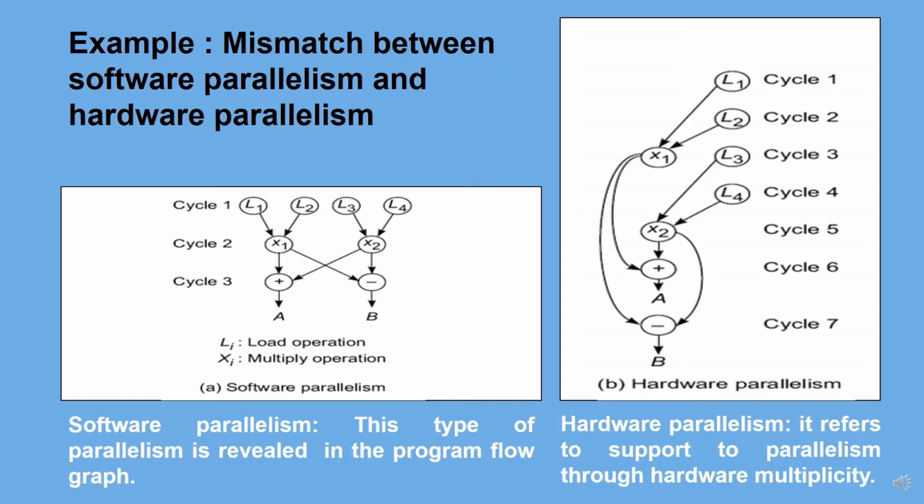Now consider the execution of the same program by a 2-issue processor which can execute 1 memory access, load or write, and 1 arithmetic operation, add, subtract, multiply, etc., simultaneously.